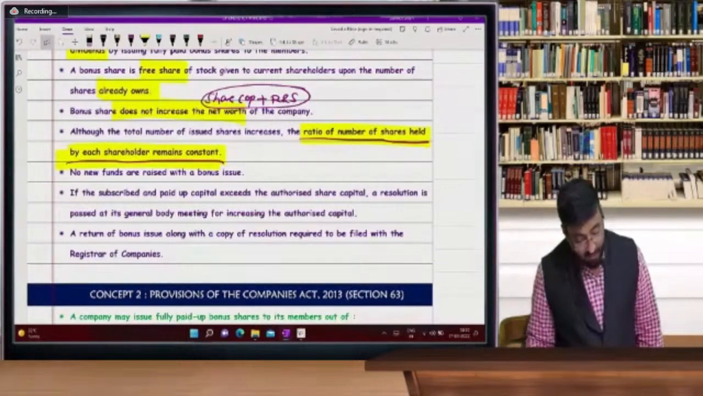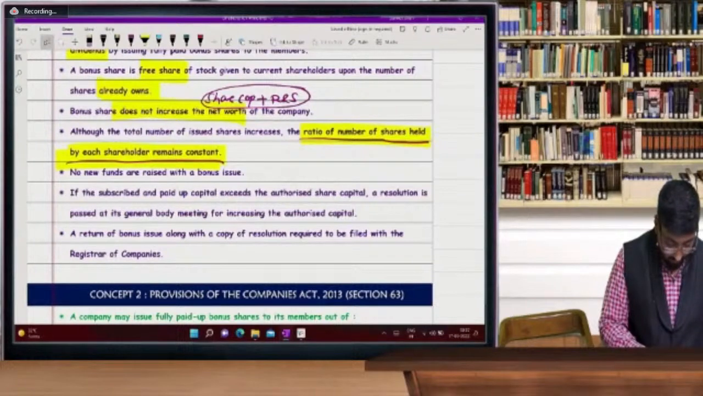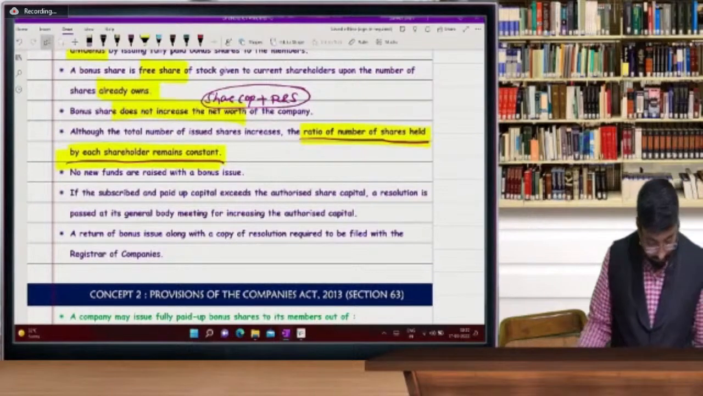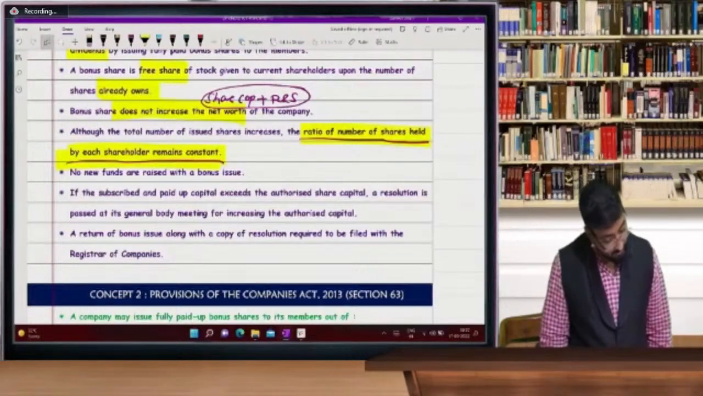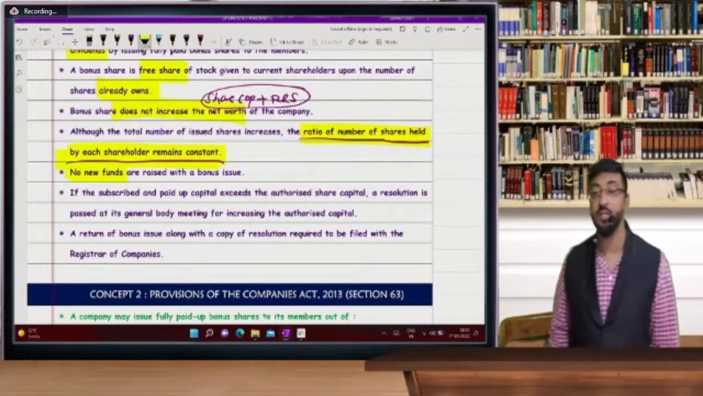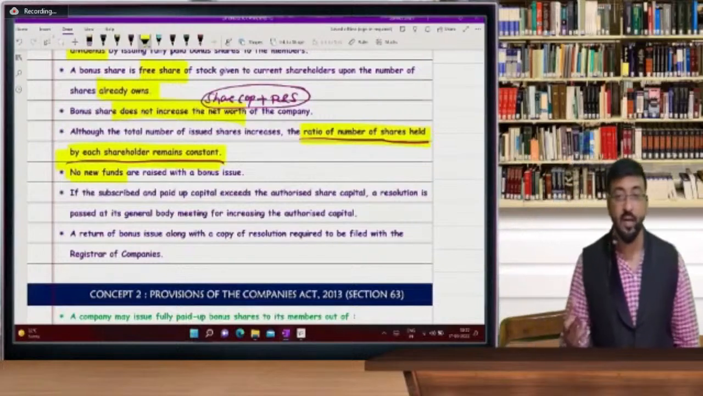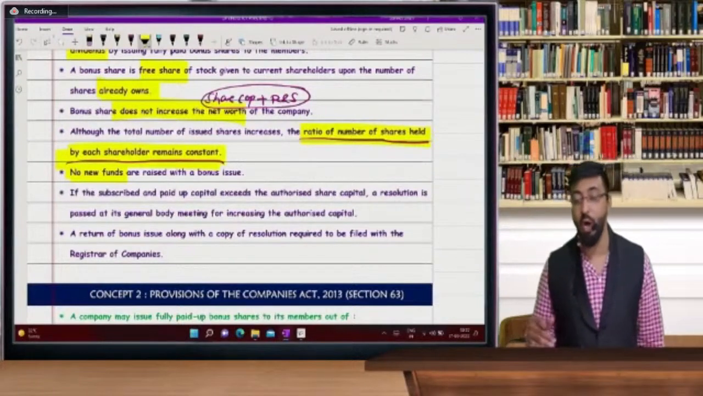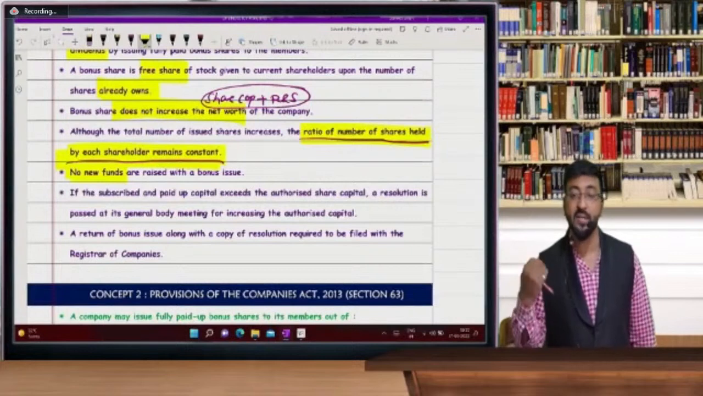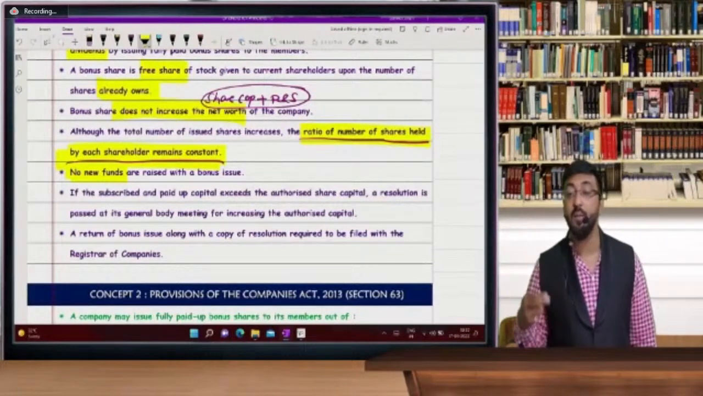If subscribed and paid up capital exceeds, okay, if, acha, no new funds raised, very good. It's very important. Bonus shares में no new cash comes in. You are using your profits, so there is no new cash. So after issuing shares, normally company is getting cash, but here beta after issuing shares, company is not getting any cash, but company uses its retained earnings.